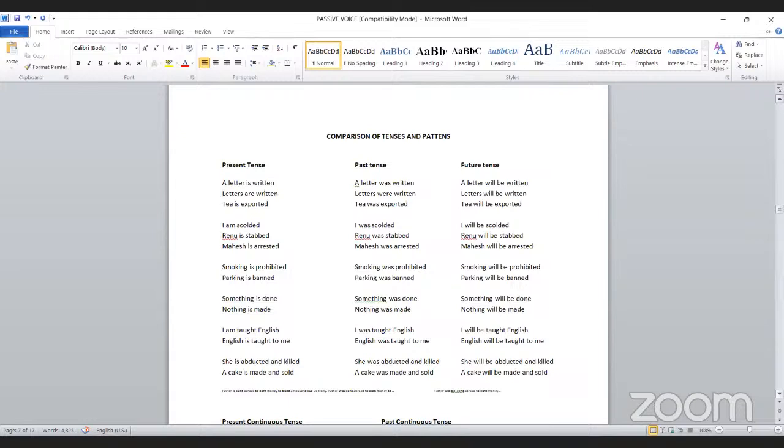So this is how we are turning active voice into passive. If you are in need of more marks, this is what you need to use, right? Now comparisons. I want to clear up the thing. In your next page, there is a comparison of tenses and patterns: present tense, past tense, and futures.